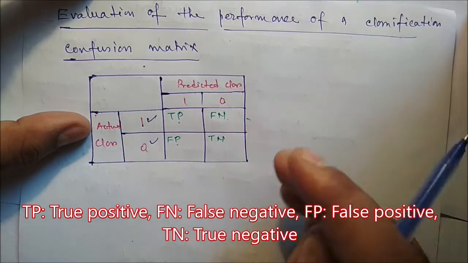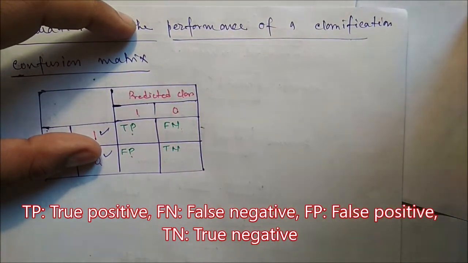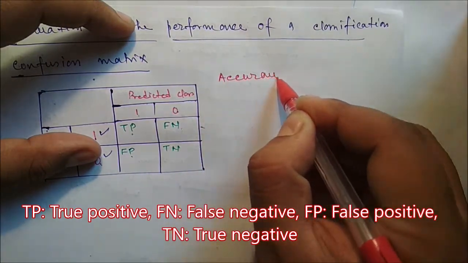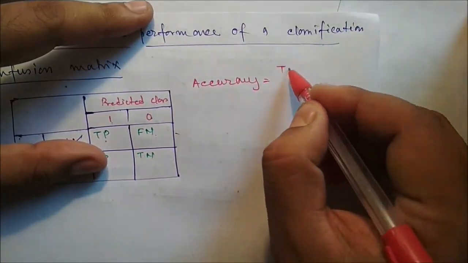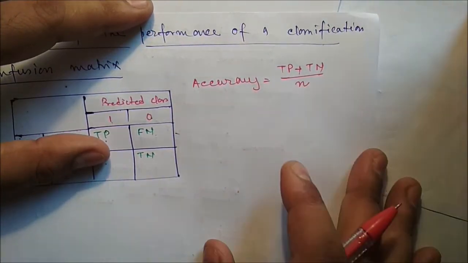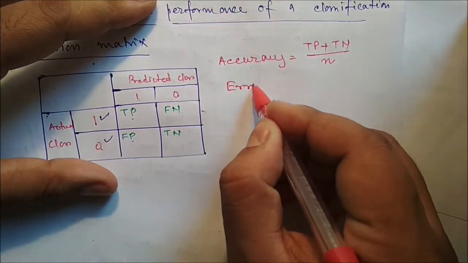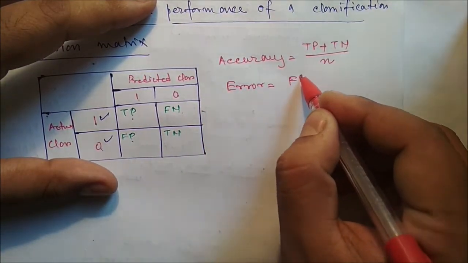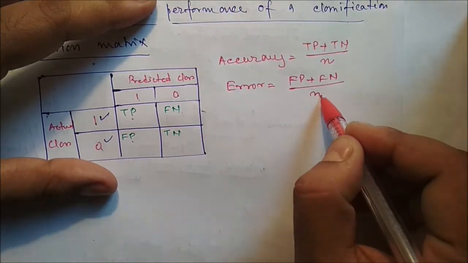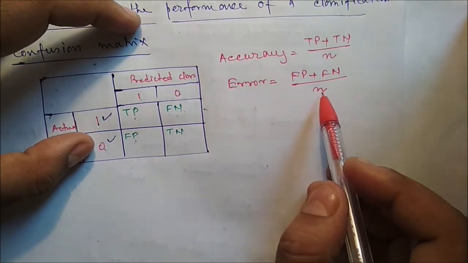Now with the help of this information we can get some parameters. The first parameter is called accuracy. Accuracy is true positive plus true negative divided by the total number of test data. Next is error. Error is false positive plus false negative divided by the total number of data.